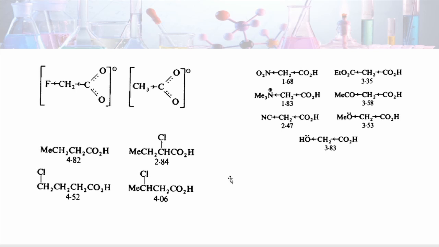Then in the next examples, when the distance of the electron withdrawing group from the acidic group increases, the strength of the acid also decreases. In this case, alpha chlorobutanoic acid, beta chlorobutanoic acid and gamma chlorobutanoic acid, we see that the acid strength decreases, meaning as distance increases, inductive effect decreases. This is also shown in these examples.